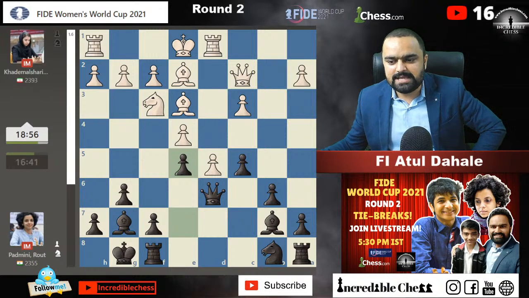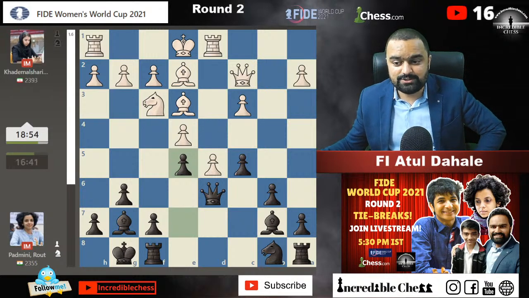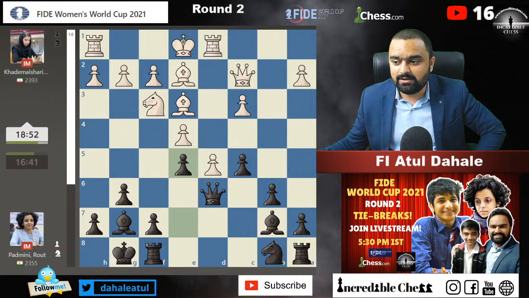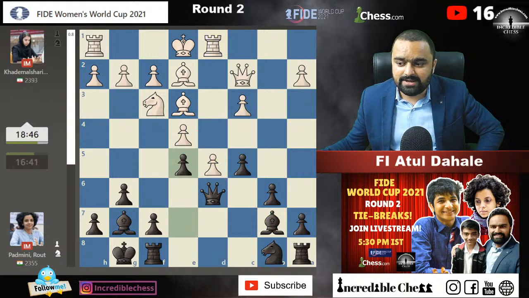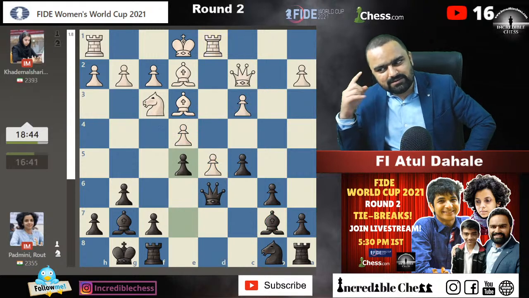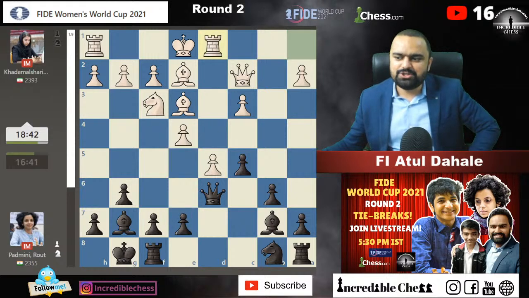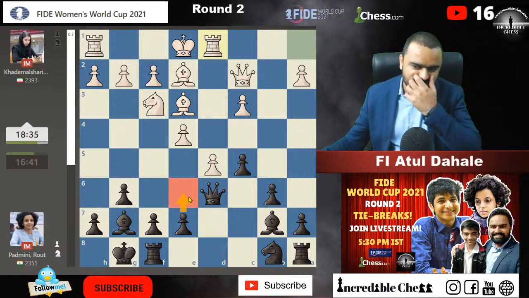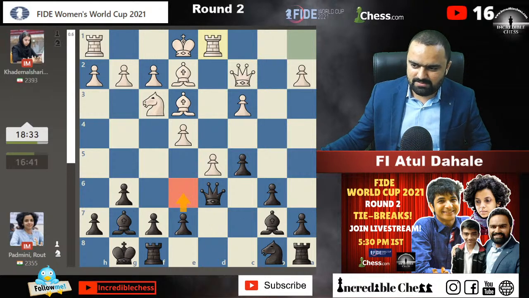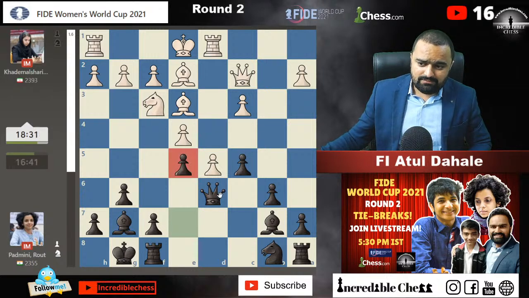Padmini is in trouble. She has already lost the first game, so now she needs to do something in this situation. But okay, after the opening, d5 was played. I talked about queen to d6, I talked about rook d1, and now she played e5. Okay, e5 I did not expect. I thought maybe she should have played another move here, but e5 I was not expecting. Maybe I was expecting the e6 move, but she thought blocking everything would be a good idea.